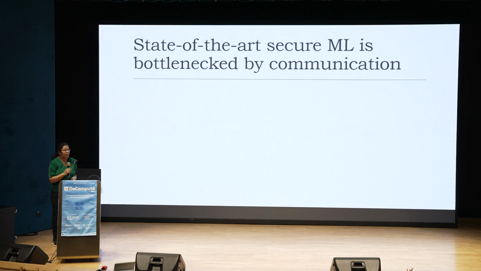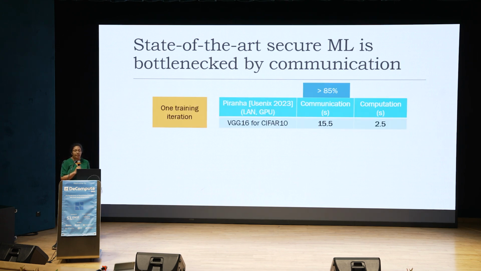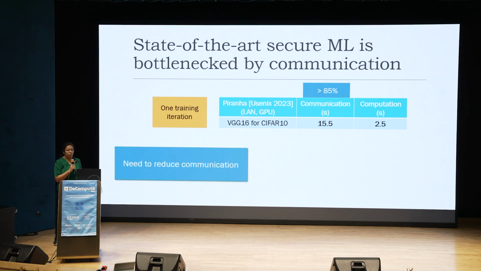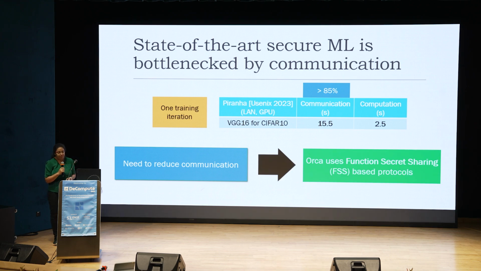Okay, now let's shift gears a bit and try to understand the bottlenecks of the prior state of the art in secure machine learning. So here we look at Piranha and look at one secure training iteration in Piranha for this network for CIFAR 10. And we observe that 85% of the time goes in communication. So if you need to increase performance, you need to bring down communication. And FSS is great for this.